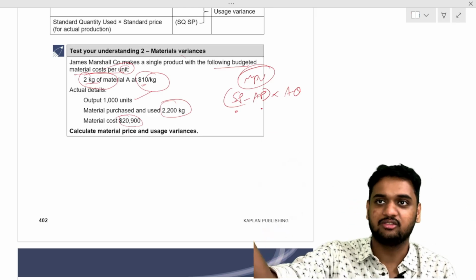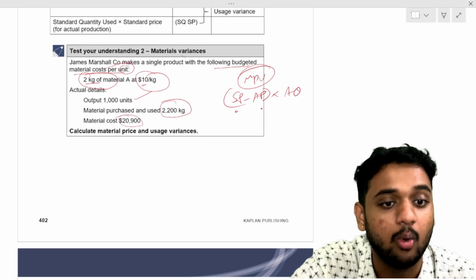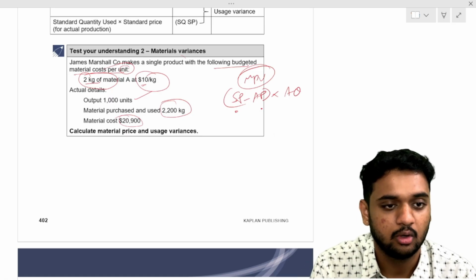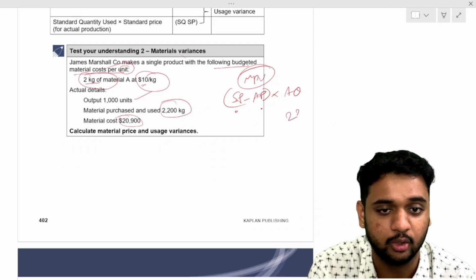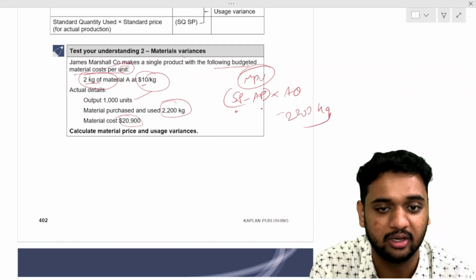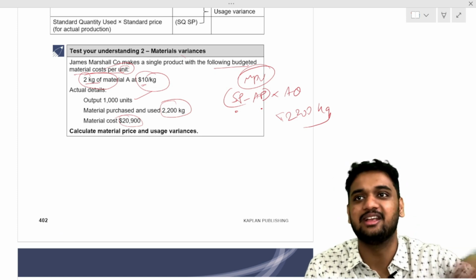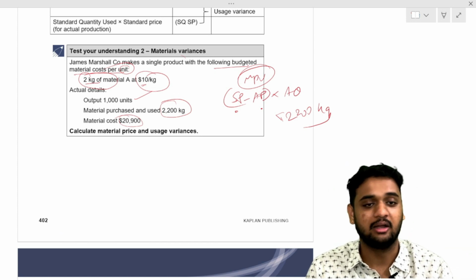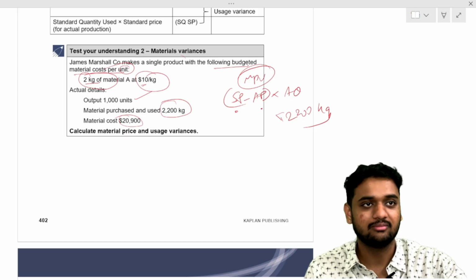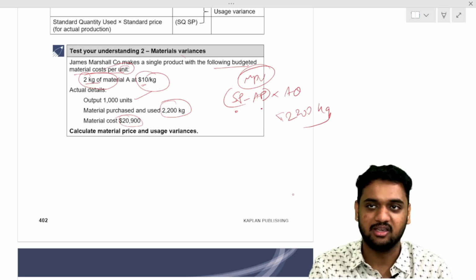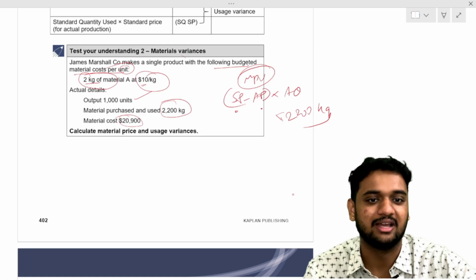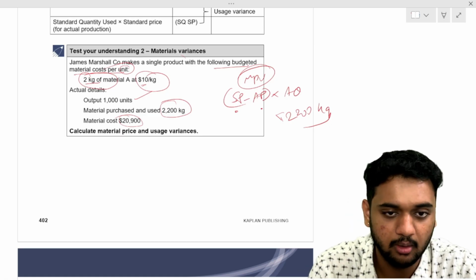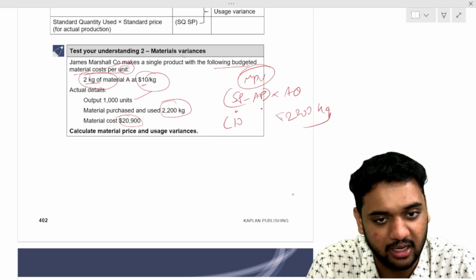First tell me, what is the actual quantity? Look at the question and tell me. 2200 is the actual quantity, 2200 kg. Now you multiply with 2200 kg, so you have to take the price per kg only. Students try to be smart and take the price per unit. When multiplying by 2200 kg, you have to take the price per kg only. What is the standard price per kg? 10.